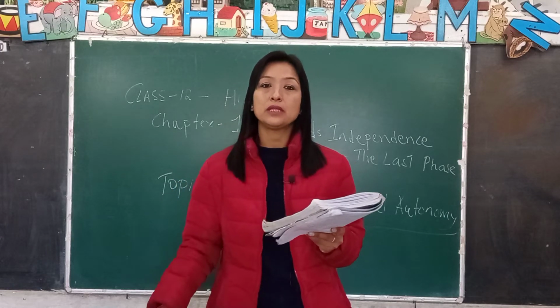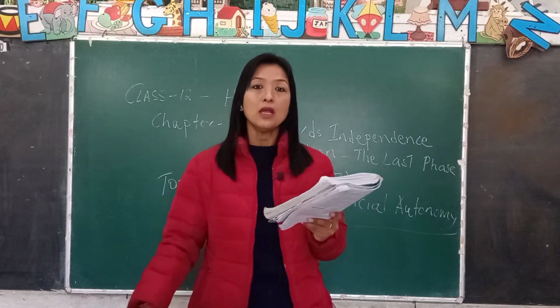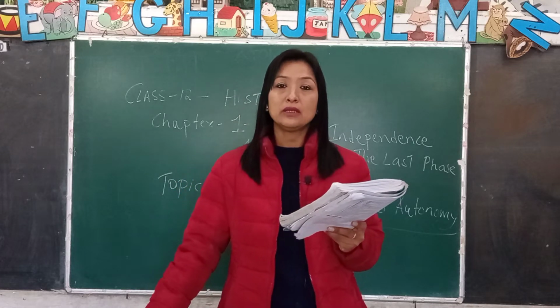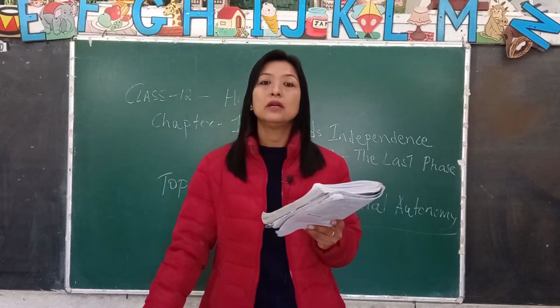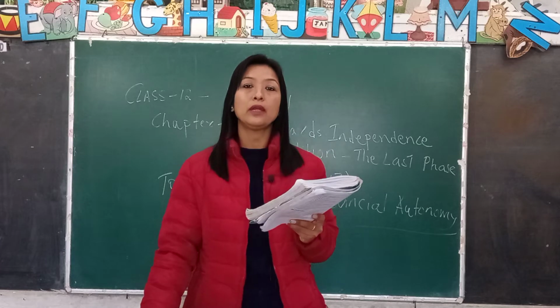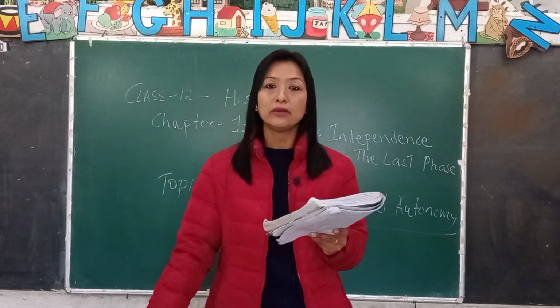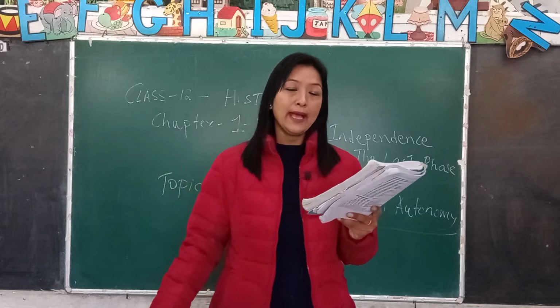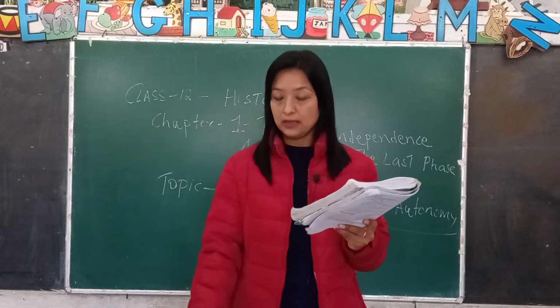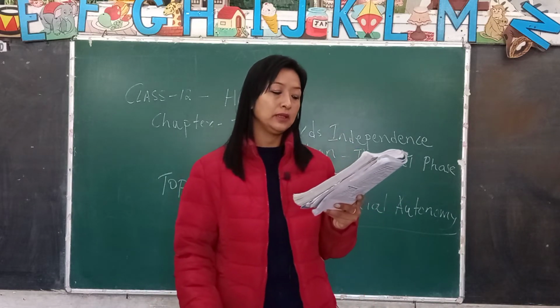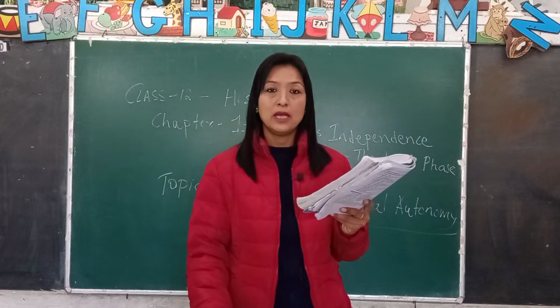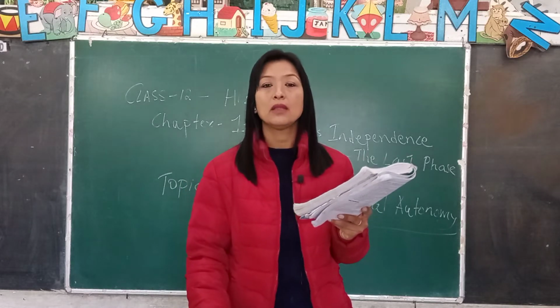So this third roundtable conference took place in London in 1932 without the representatives of the National Congress, but there were other political parties like the Muslim League, the Hindu Mahasabha, the Harijans, the backward classes, the liberals, the other political parties, who went to London to attend this conference.